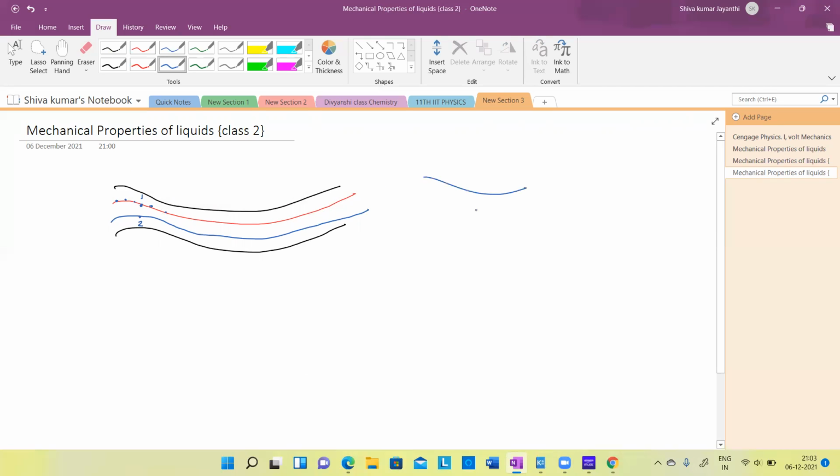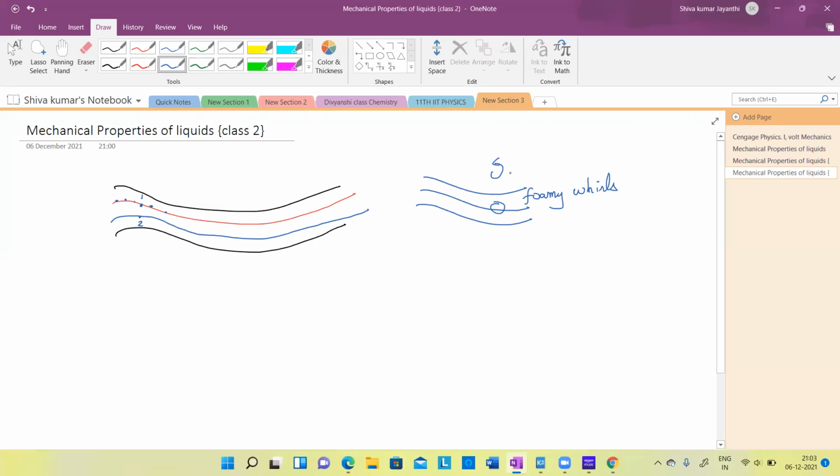If you see a fluid flowing like this, and in between the flow of the fluid you place some rock or a stone, what happens? The fluid or liquid which hits the rock will form foamy whirls, like small eddies.